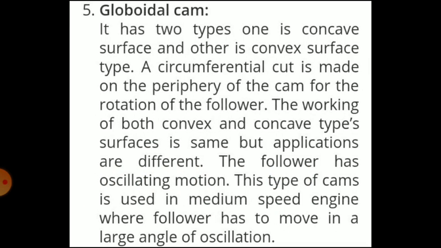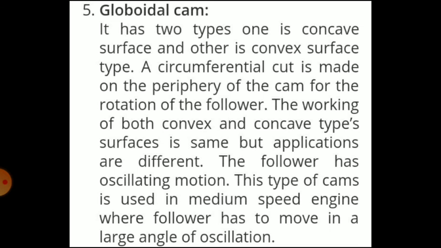Next is the globoidal cam. It has two types. One is the concave surface and the other is the convex surface type. The circumferential cut is made on the periphery of the cam for the rotation of the follower. The working of both convex and concave type surfaces is the same, but applications are different. The follower has oscillating motion.